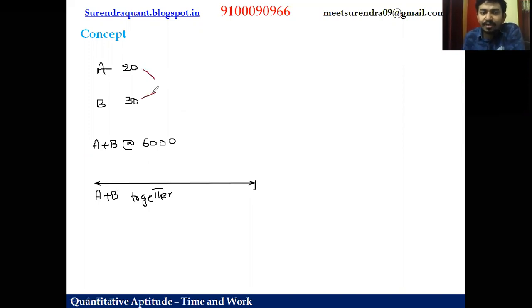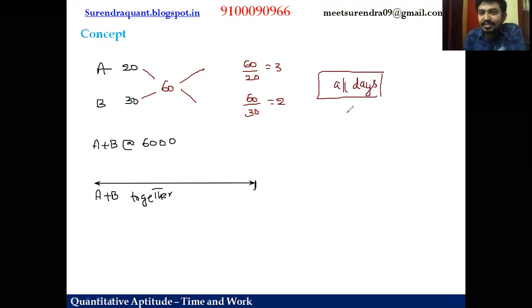So friends, our aim is to find the work ratio. What is the LCM of 20 and 30? 60. So 1 day work of A is 60 by 20, that is 3 units per day. What about B? 60 by 30, that is 2 units per day. Now, if the persons work for all days, then simply we can say the 1 day work ratio is equal to the wages ratio.